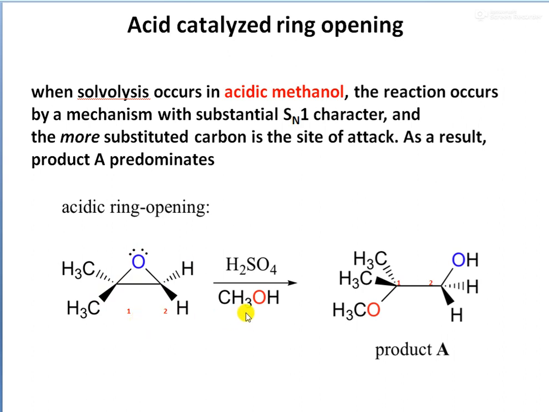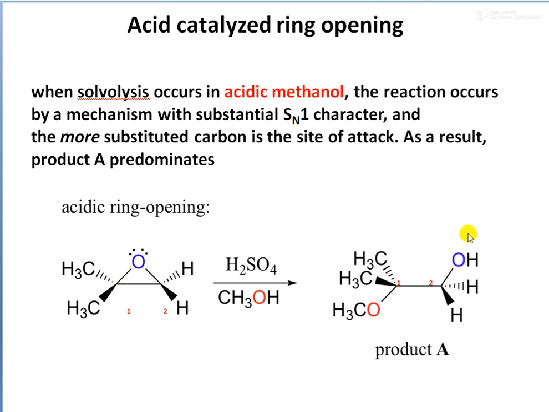So the CH3O minus group is the nucleophile, and this CH3O minus group from the alcohol will come and attack at the more substituted carbon atom, and this oxygen will be converted to the OH group.